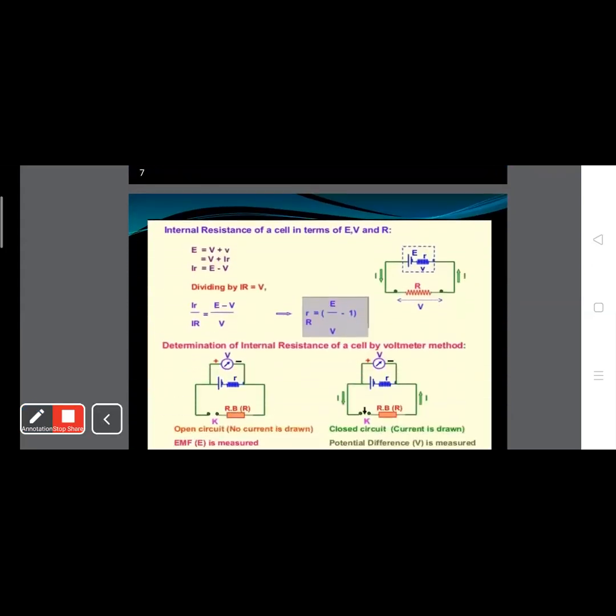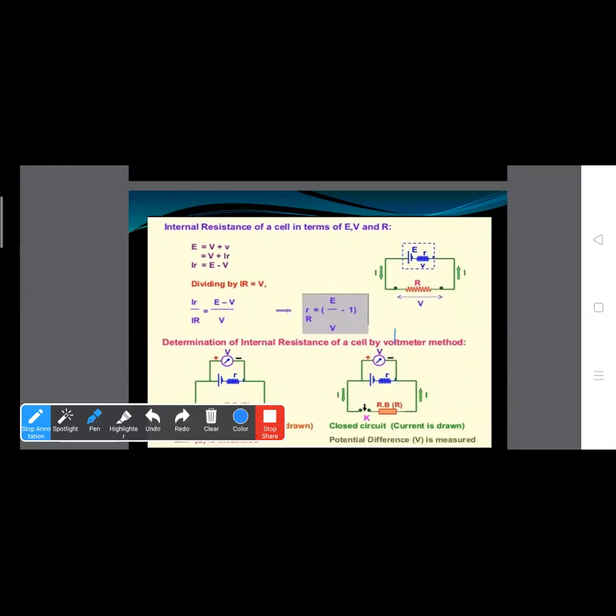Okay. Now, the internal resistance of the cell in terms of E, V and R. We have already derived the formula E equals V plus Ir. V is the potential between these two points, and V equals I into R. Small r is the internal resistance.